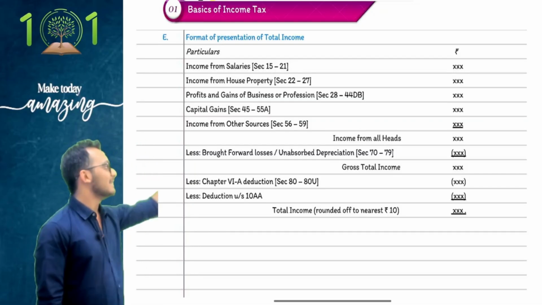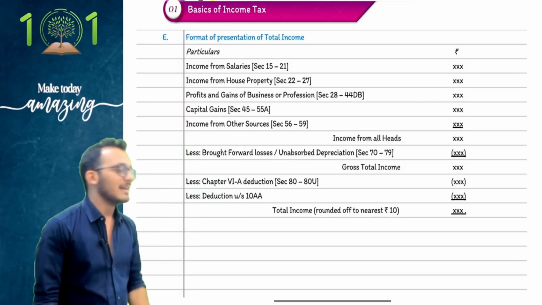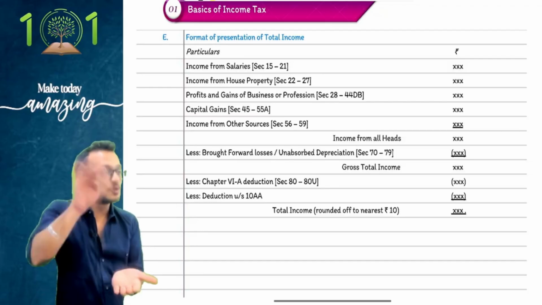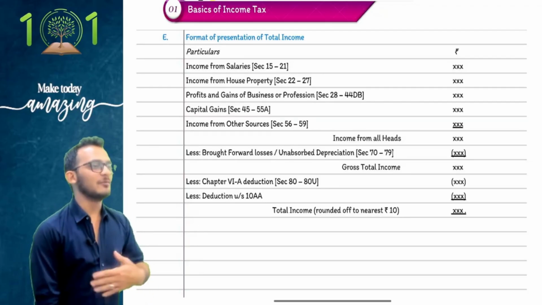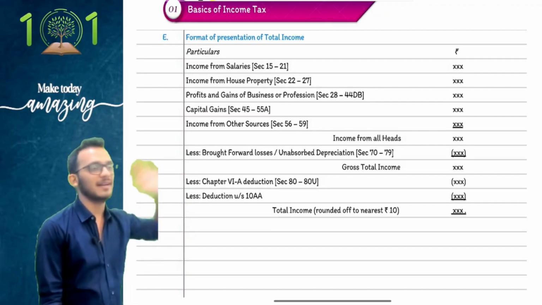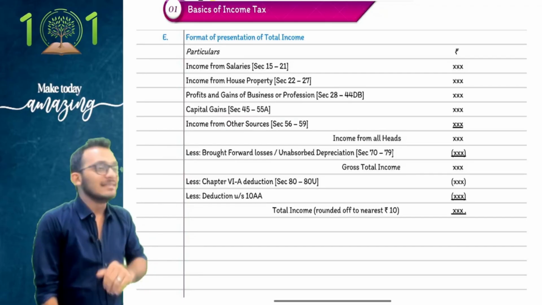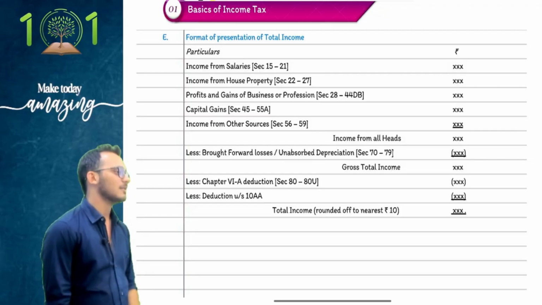Understand, the heading says income from house property, not income of house property. Income from house property means the house should give you income, which means rent. There is only one income taxable under head number 2, which is rent, nothing else. Selling of a house is a capital gain. Any doubts on this part?